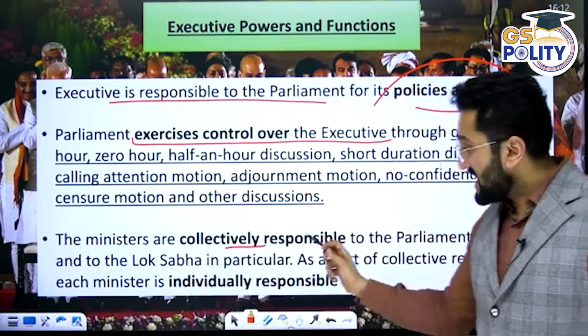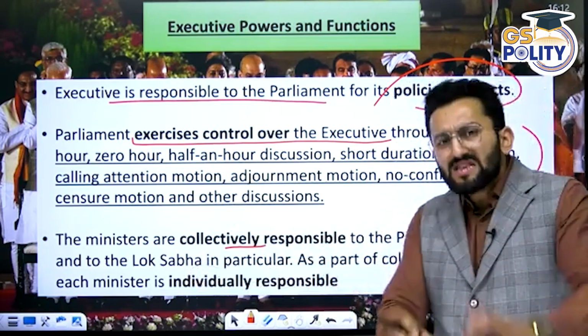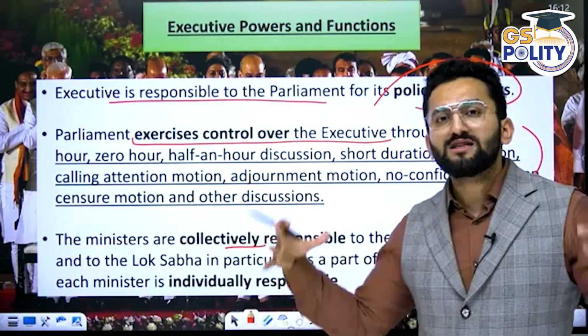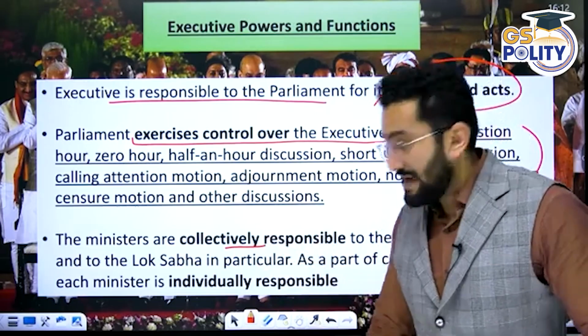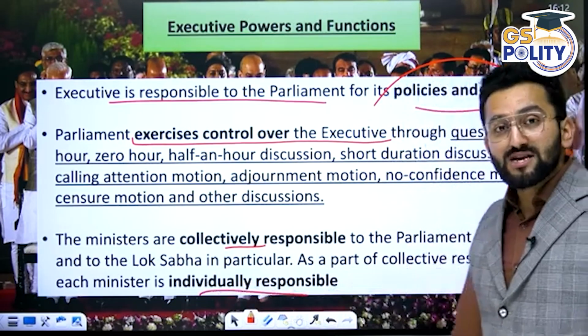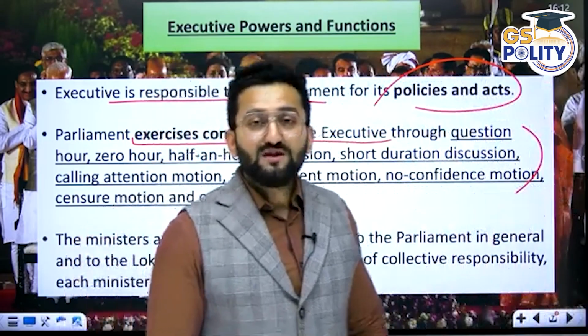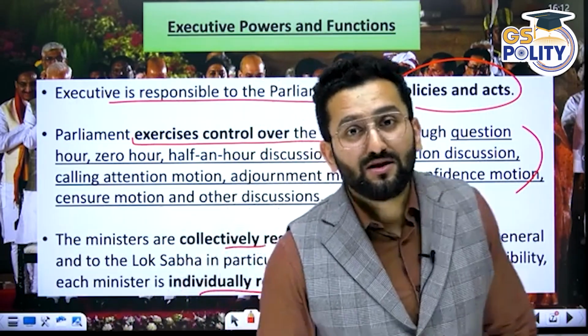These ministers are collectively responsible to the Parliament and specifically responsible to Lok Sabha because they need to have majority support in Lok Sabha, right? As well as they are individually responsible. I told you about the censure motion which can be leveled against an individual minister, right?